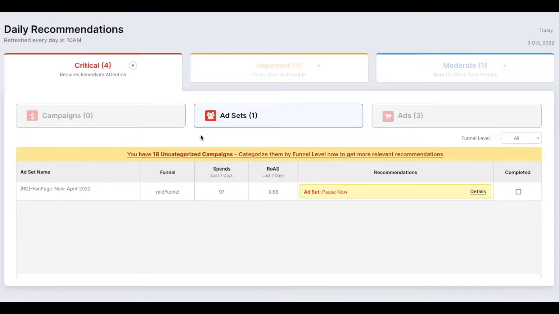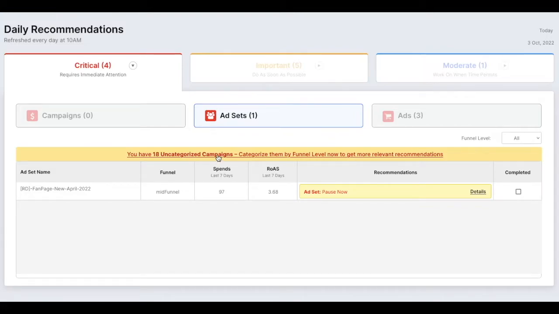Recommendations are categorized into three sections: critical, important, and moderate recommendations. Each section has campaign recommendations, ad set recommendations, and ad recommendations. This engine runs every day, so you will get recommendations daily, and each recommendation will be generated based on your average return on ad spend.